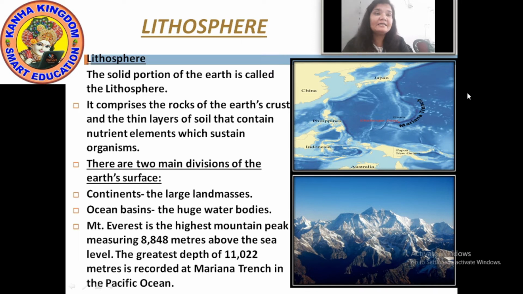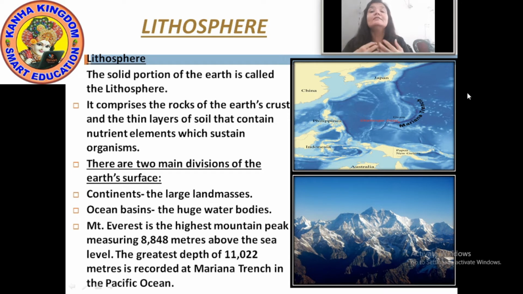And the greatest depth, means the deepest, you can say. The greatest depth is located or recorded at Mariana Trench. And where is this Mariana Trench? This Mariana Trench is in the Pacific Ocean. It is the deepest.